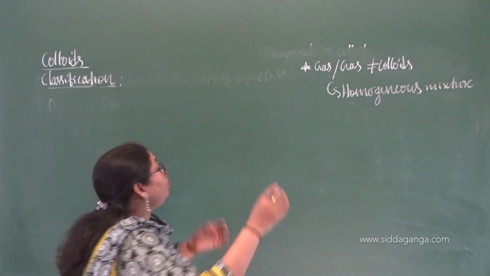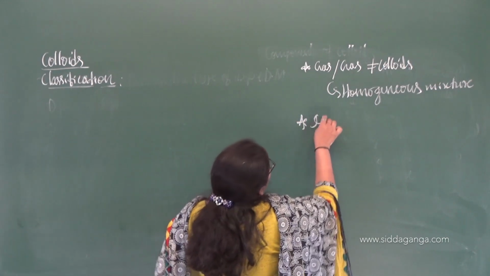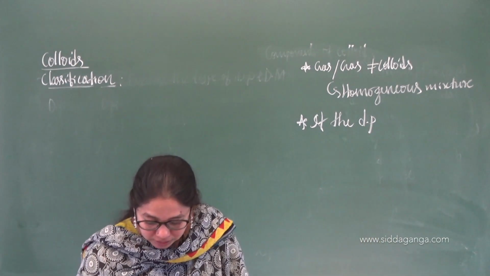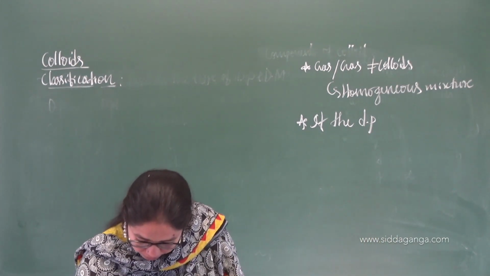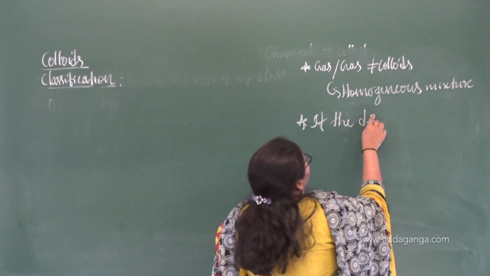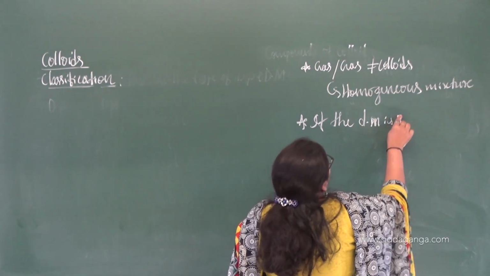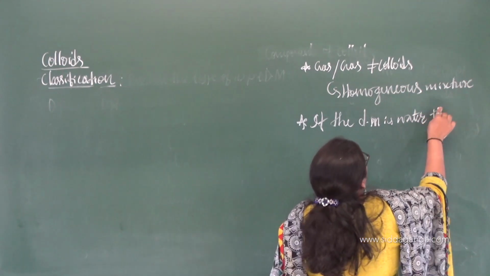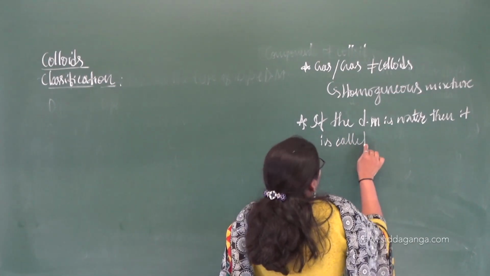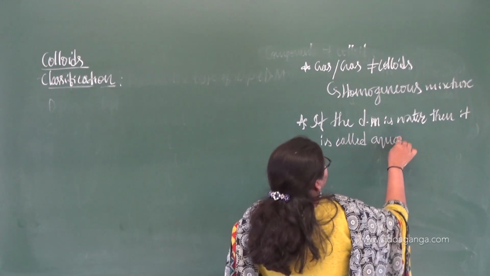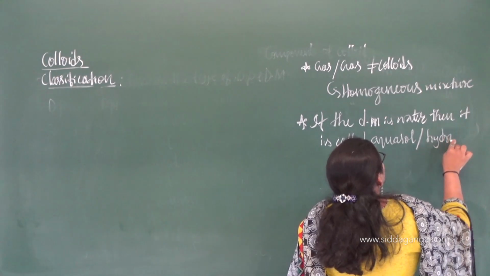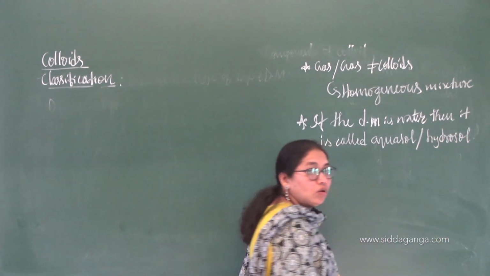Homogeneous mixture. And one more point you can have here: if the dispersion medium, not phase, if the dispersion medium is water, DM that is, then it is called what? Aquasol, or that is also called as hydrosol, right?